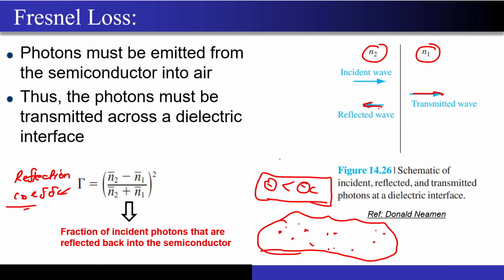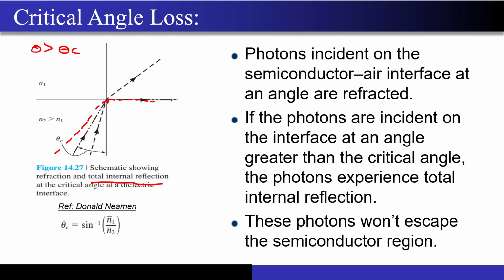Now I have to find how many of the generated photons will be incident on the semiconductor to air interface at an angle less than the critical angle. Only those photons will be able to pass through the semiconductor to air interface, correct. I hope it is very much clear. We are not going into the derivation of how many of the photons are coming at an angle lesser than the critical angle, correct. It's a little bit complicated. You can refer to the online materials that are available from different universities across the world, correct.